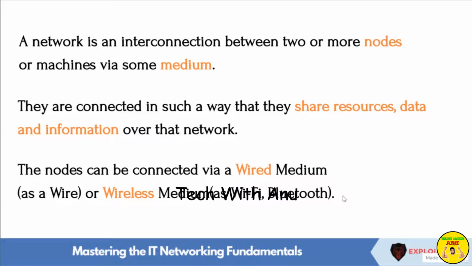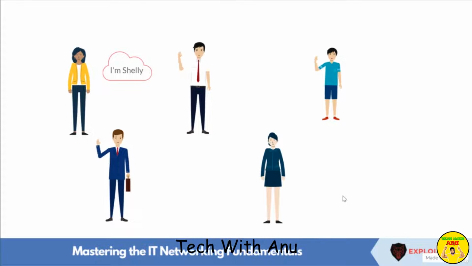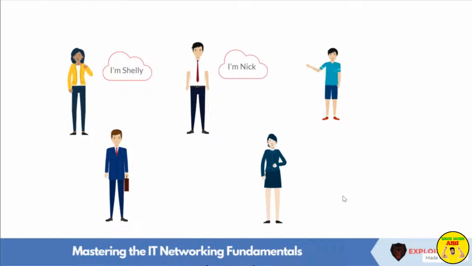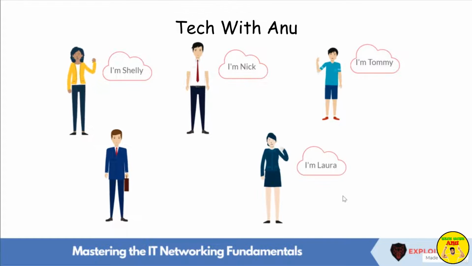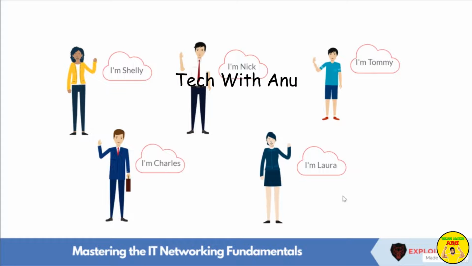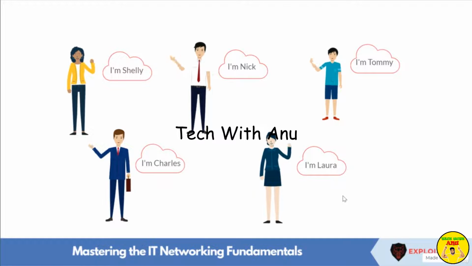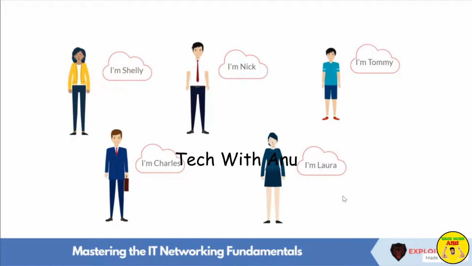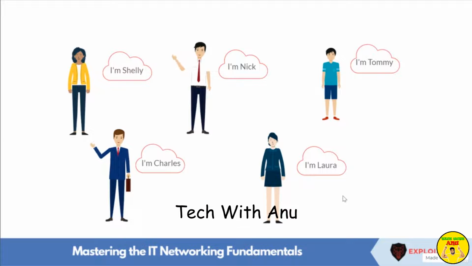Now let us understand the concept with this analogy. This is a network of different people. So these are Shelly, Nick, Tommy, this is Laura, and then this one is Charles. So all of them have to share information, and so they decided to form a group or a network of their own so that they can share information on it. We all have networks of people we are connected to.